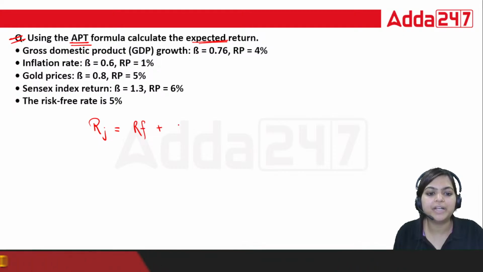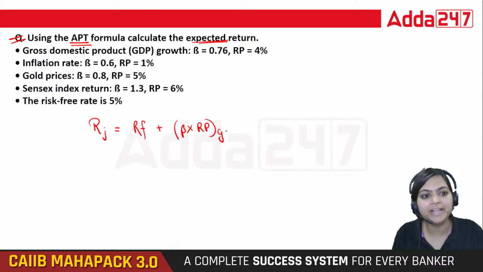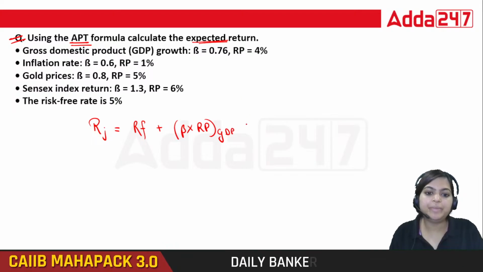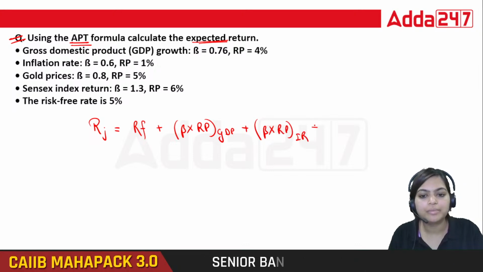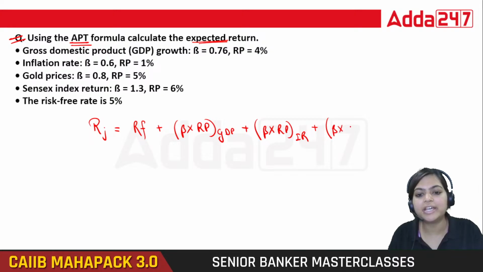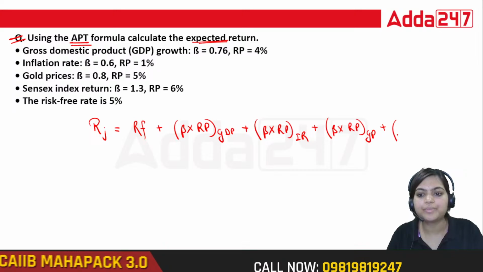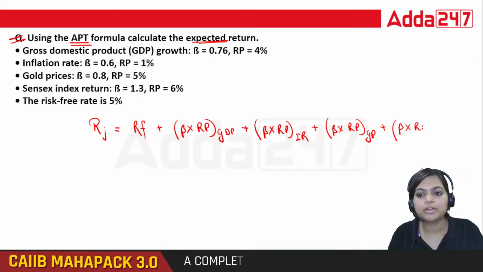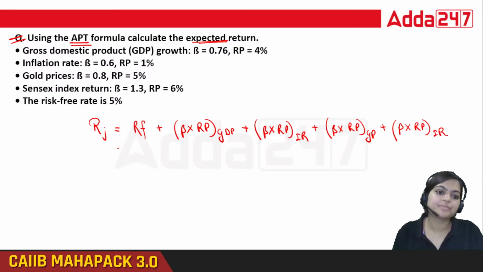Risk-free plus beta into risk premium of GDP, then beta into risk premium of inflation rate plus beta into risk premium of gold prices plus beta into risk premium of index return.